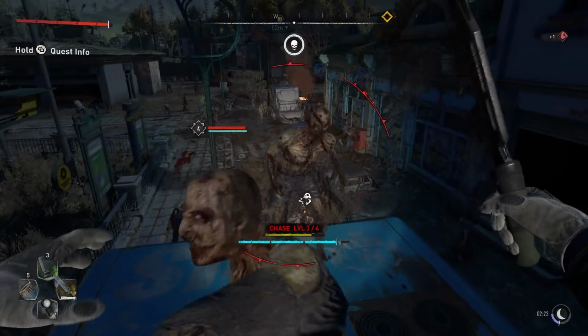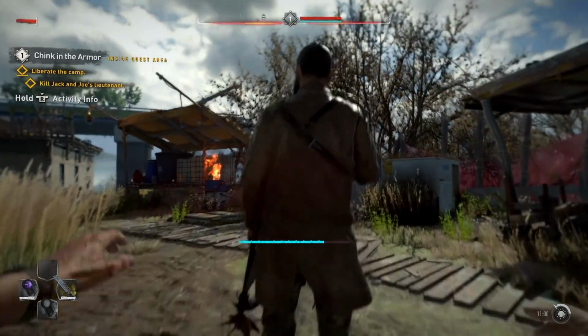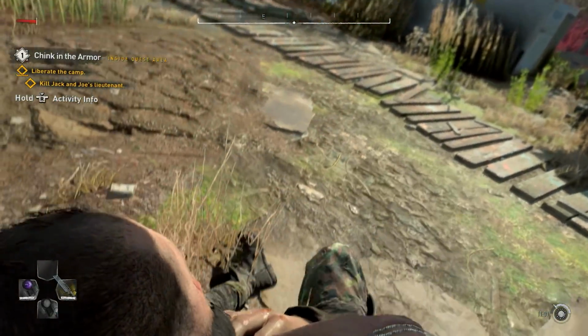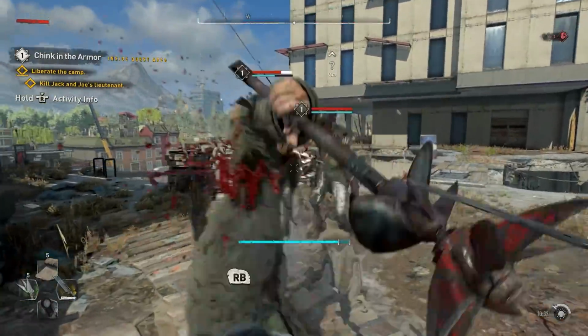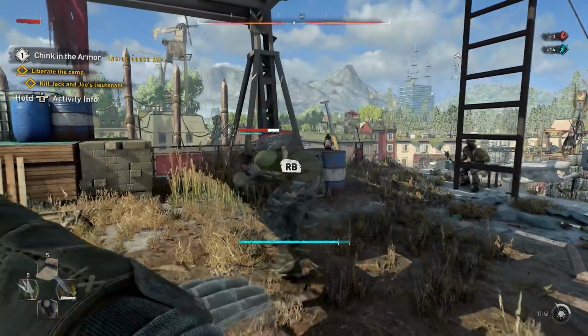Now let's talk about the combat. The combat has been improved so much in this game. The AI are no longer the dumb AI we had in Dying Light. They are no longer the crazy robots who dodged and stopped pretty much all your melee attacks, but this time the combat actually is amazing and you will surely enjoy fighting a group of bandits.